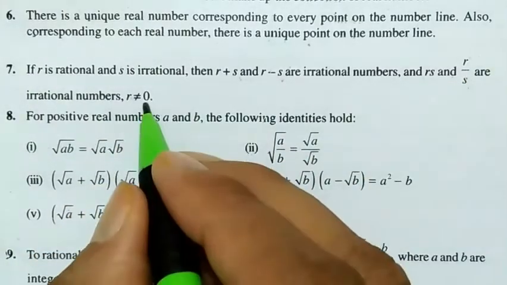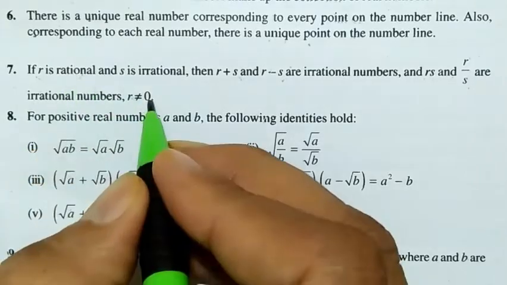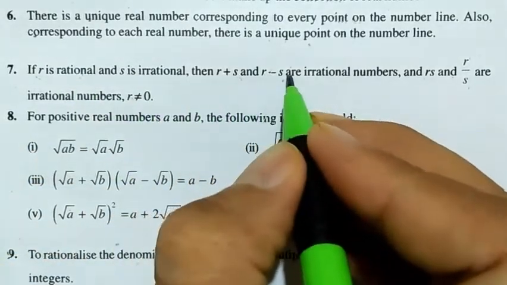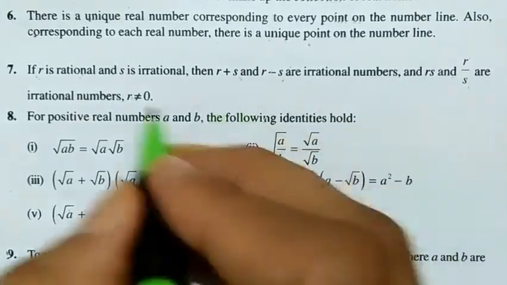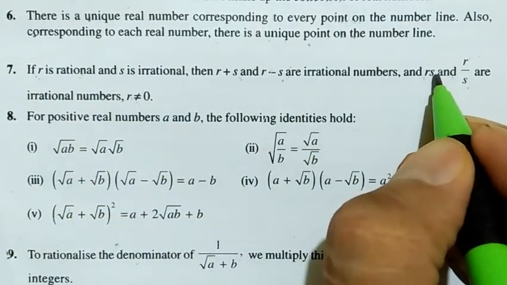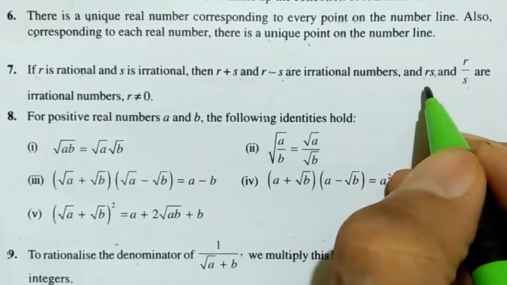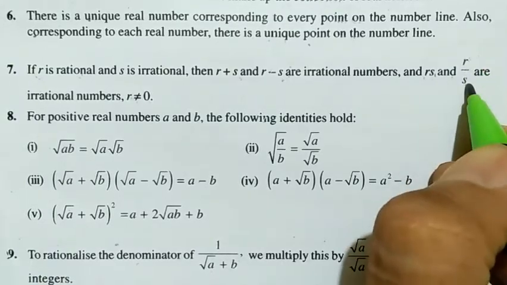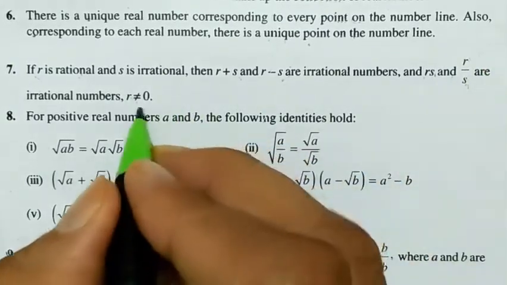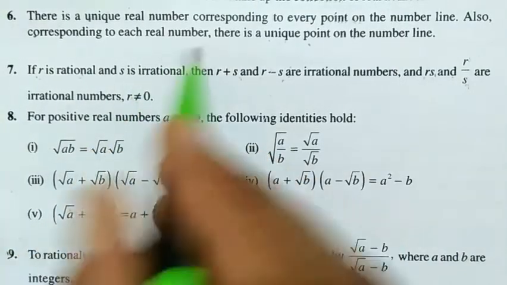Why is r not 0? Because if r is rational and it is 0, then r plus s and r minus s will still be irrational. But for r into s, r is 0, so 0 times an irrational is 0, which is rational, because 0 is a rational number. Similarly for r by s, if r is 0, then 0 by s is also rational. That's why it's written that r is not equal to 0.